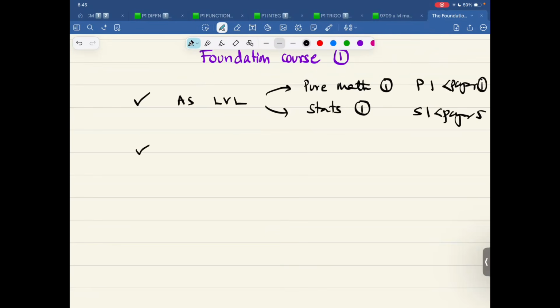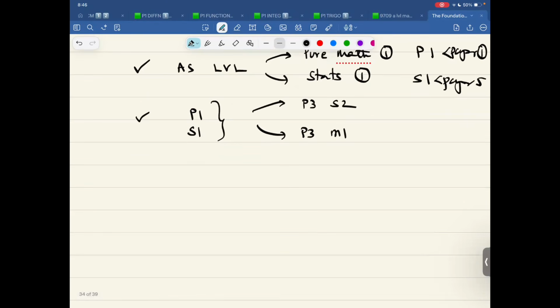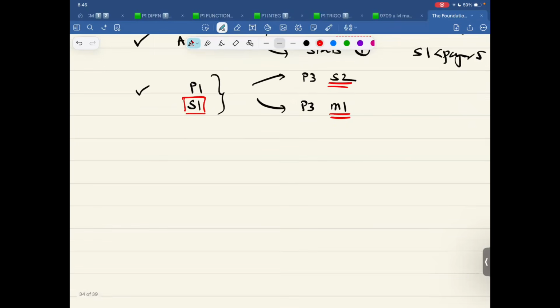Then we talked about the route that we will take. We will take P1, S1 in the first year, and then either you can take P3, S2 in the next year, and then P3, M1 in the next year. That is the most common route people take, because based upon S1, you can either do S2 or M1. If you do M1 in the first year, you're stuck. You don't have the chance of S2.